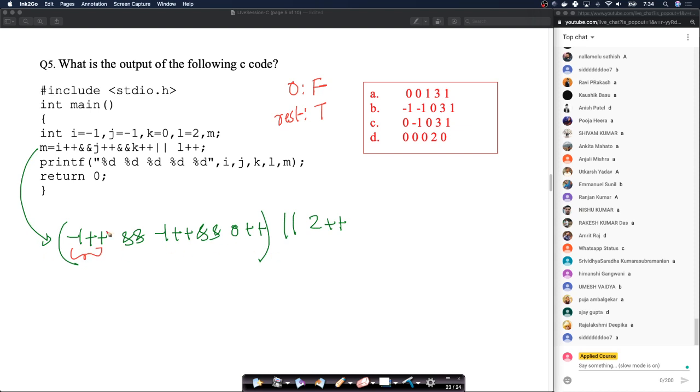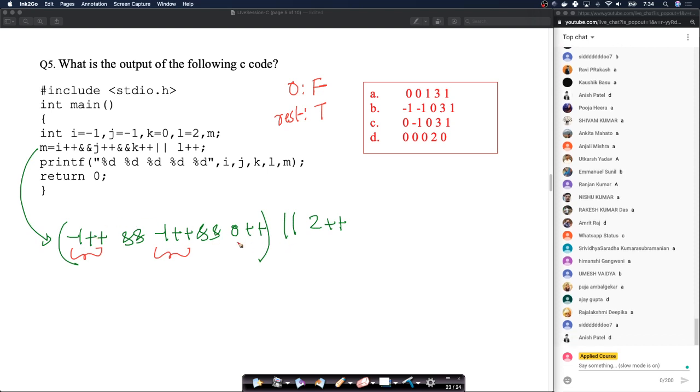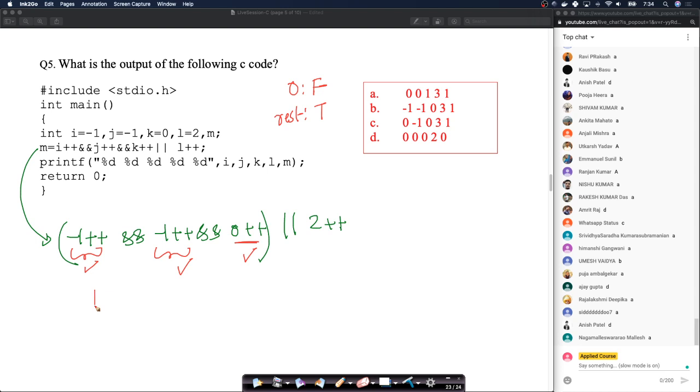There is no short circuiting happening because this is true. This is also true. No short circuiting happening. This is true. This is true. Only this is false. Because this, again, this will execute. This will execute. This will execute. All three of them will execute. So this will be true. This will be true. This will be false.